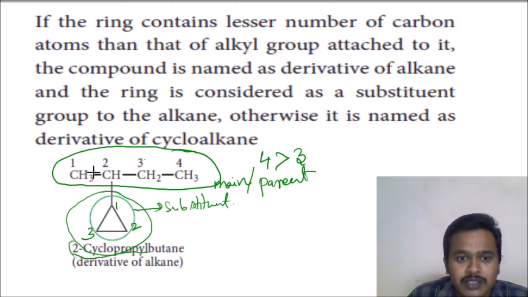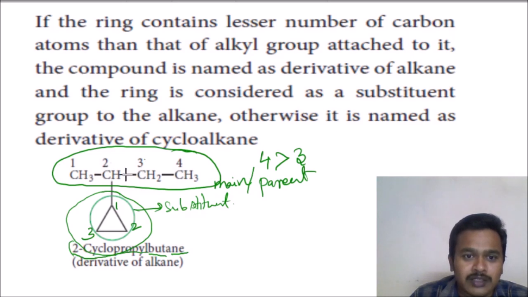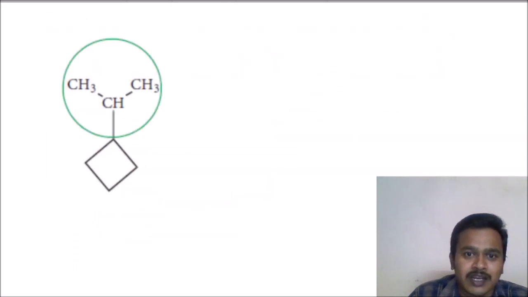And how many carbons are there in the parent chain? 1, 2, 3, 4, so but. All are single bonds, alkanes, so ane will come. If the number of carbons in the alkane dominates, it is acting like the main chain. If the cyclic compound dominates in the number of carbons, it is acting like the main chain. We will see the next example so we can understand in a better way.